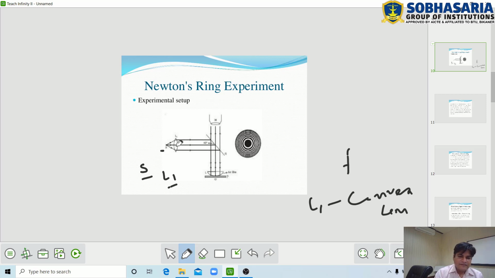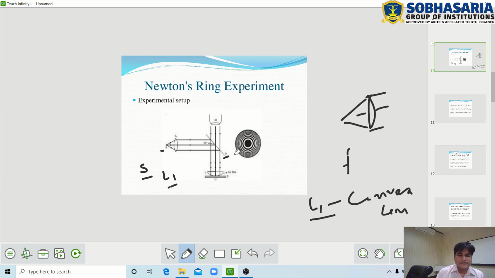This convex lens is placed in front of source S, and convex lens L1 converts incident light beams into parallel light beams. These parallel light beams move towards the plane glass plate G.